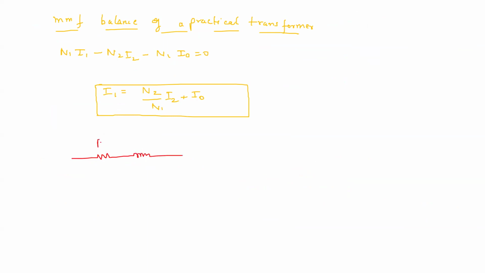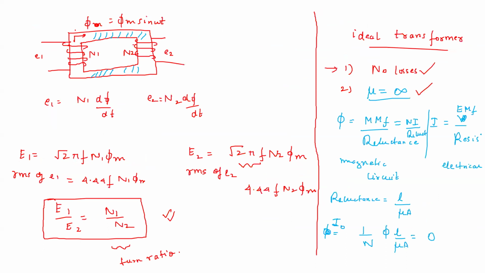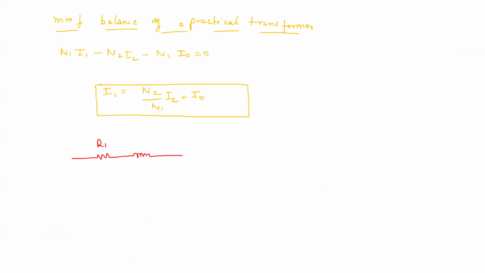Copper losses means what? For the winding, for the coil which you are putting on the transformer core, it will have some copper losses, and also it will have some leakage. For representing the copper losses, we are putting R1, and for representing the leakage, we'll be putting jX1.